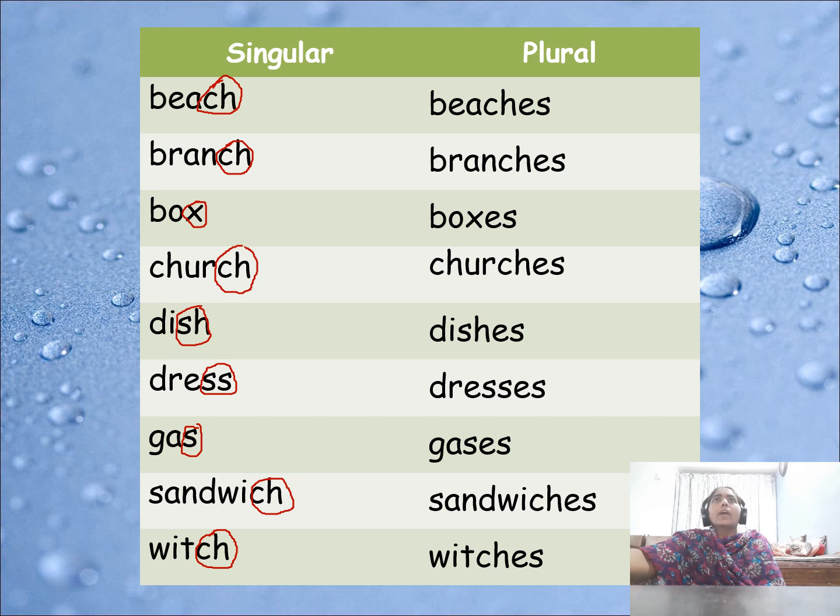Okay. Now some more words here. See here, I circled here. Beach, beaches, branch, branches. You only read. If I read, you cannot get it. Read yourself. I will give you 2 seconds to read.